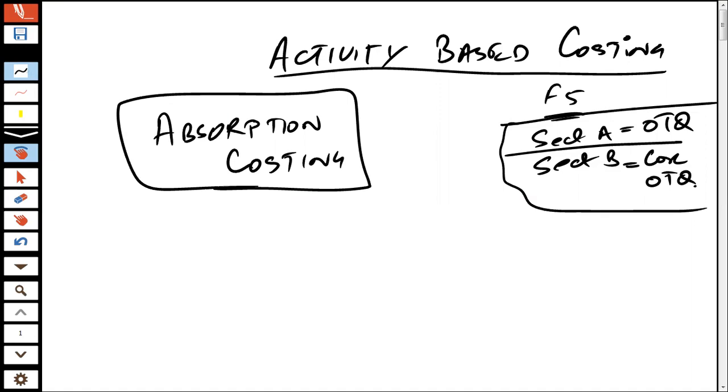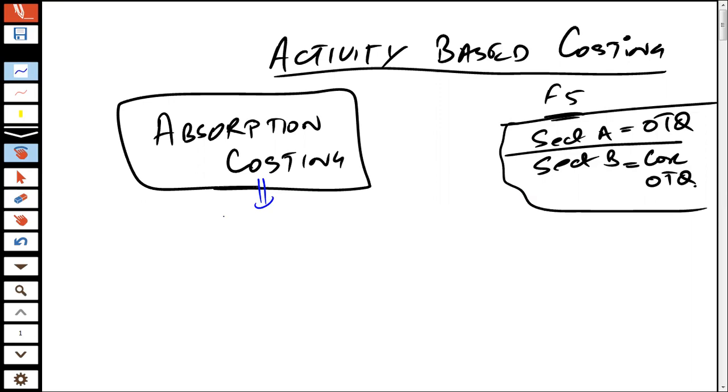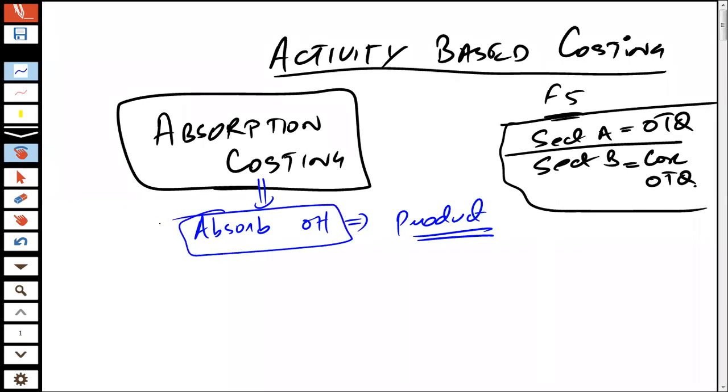If I talk about absorption costing, what exactly is the concept of absorption costing? The concept of absorption costing is basically where you absorb the overheads into your product. So whenever we absorb the overheads into the product, absorption costing principles are used. Now, let me have a quick recall of the basics of absorption costing.